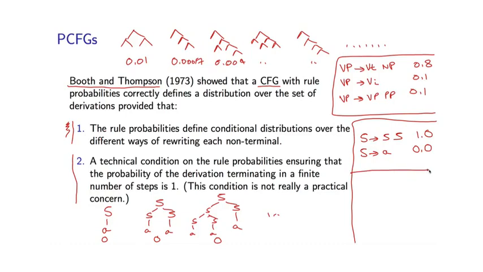A second example, which I'll just very briefly mention, is a little bit more surprising. You can show that under certain settings for these rule parameters, so if I say 0.6 for this and 0.4 for this, this grammar also fails to define a well-formed distribution over trees.